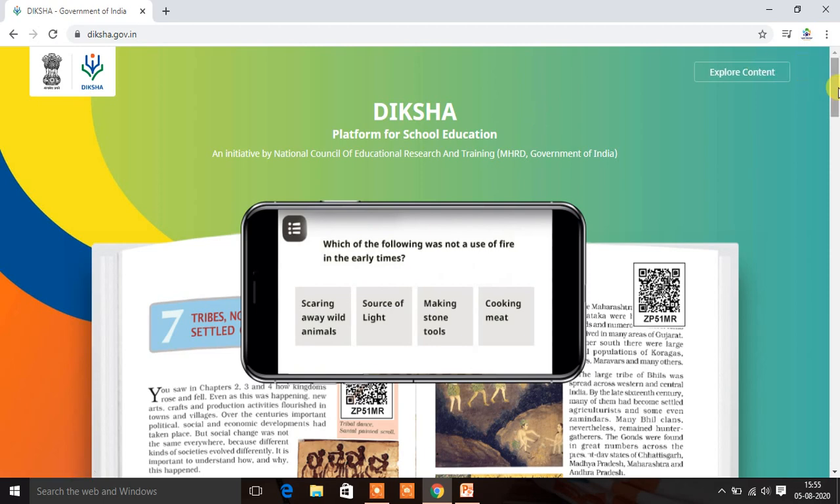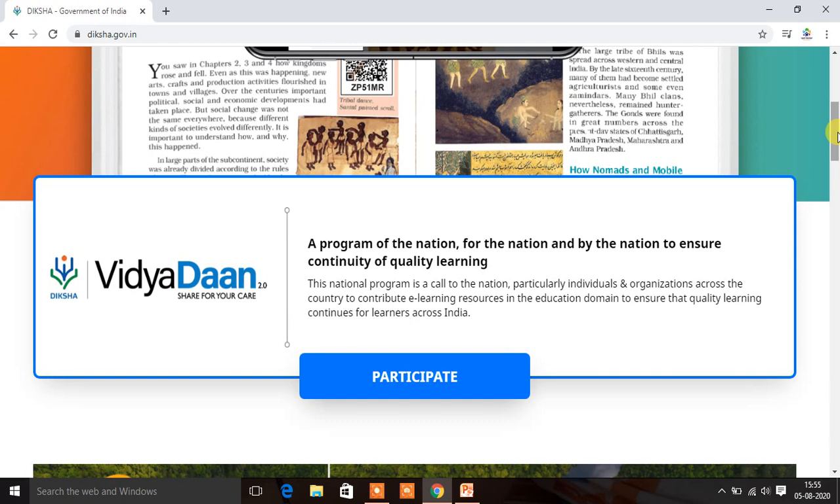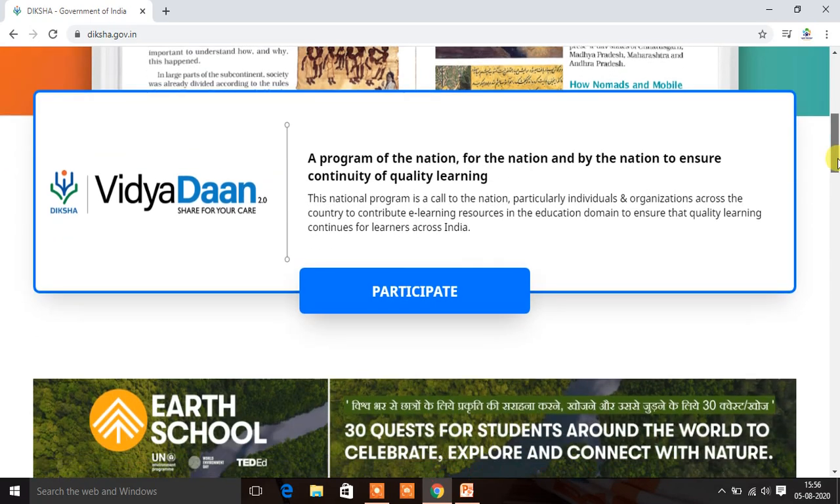At the same time, if I scroll down, I can see one more platform, that is Vidyadaan 2.0. This program is created for contributions from the teachers community. If you have any resources or materials that you can contribute towards this platform, you can participate in this Vidyadaan 2.0, sharing for you to care.